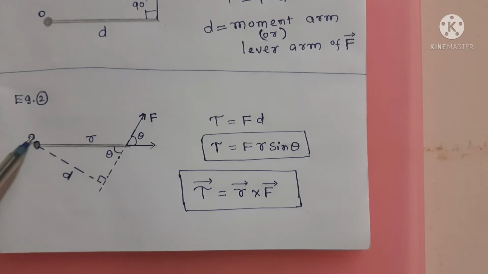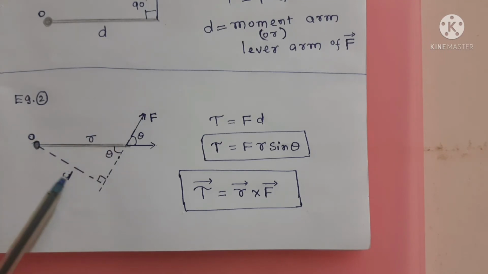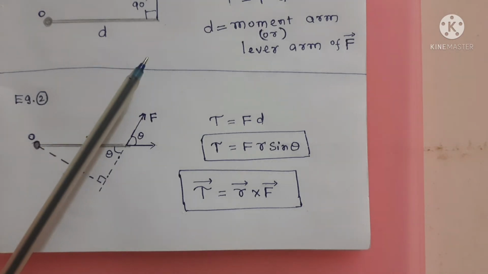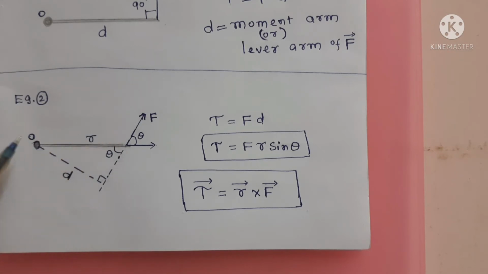It should pass through this point O. So effectively, this force direction is at a perpendicular distance of D from the point O. Why point O? It is fixed. So it is a fixed point. That is why the torque equals F into D, with the force direction at a perpendicular distance D from the fixed point.